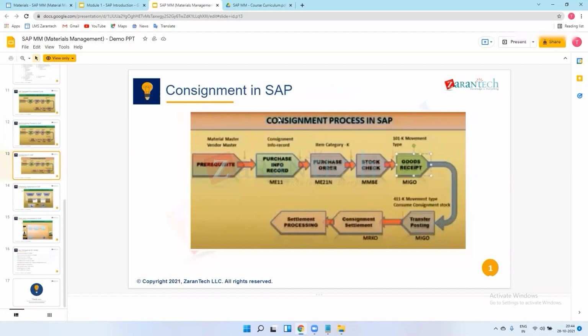So in consignment, what can I say? We have one company code.